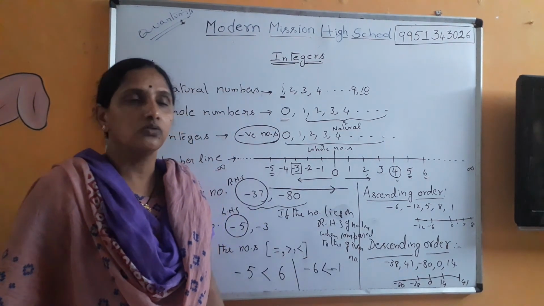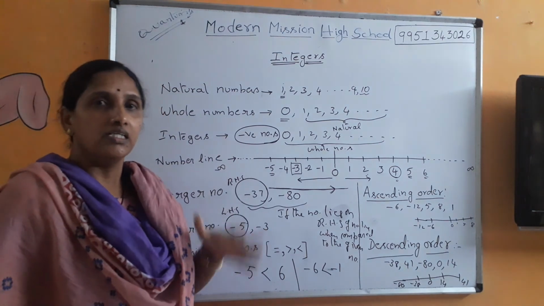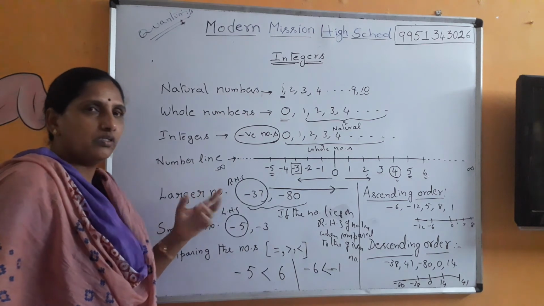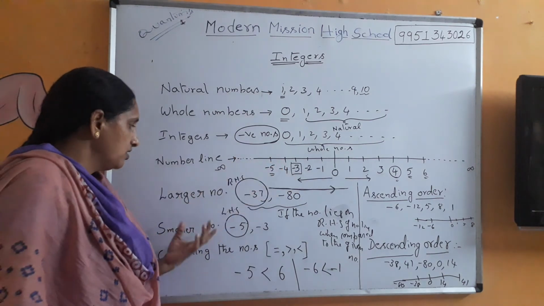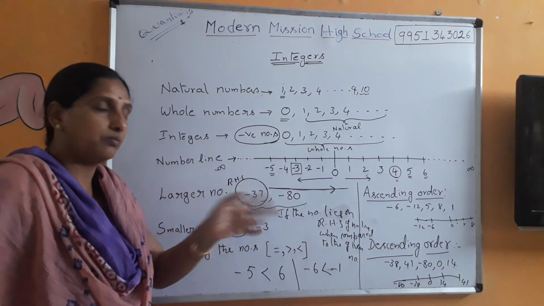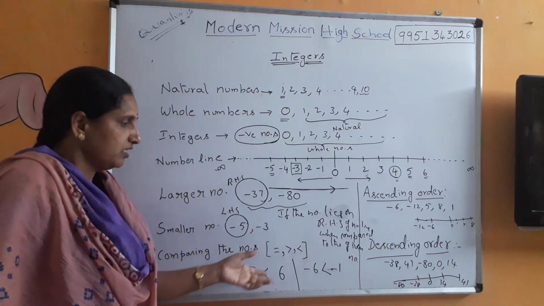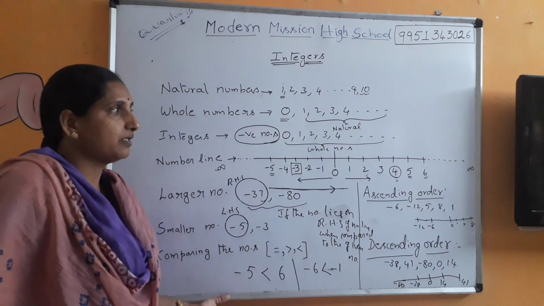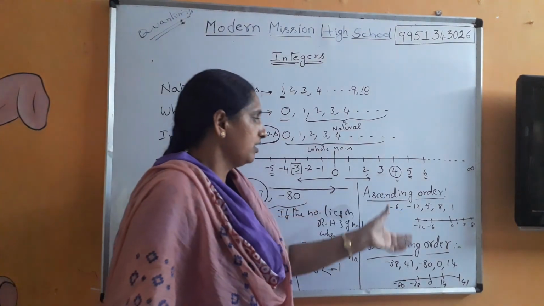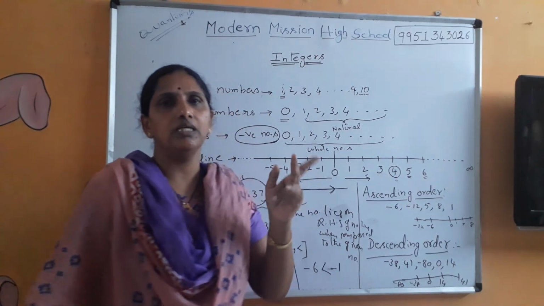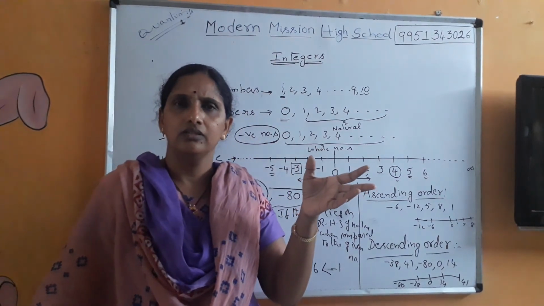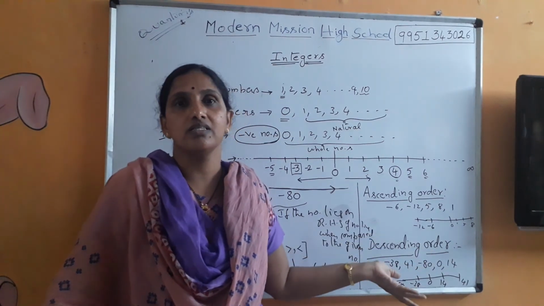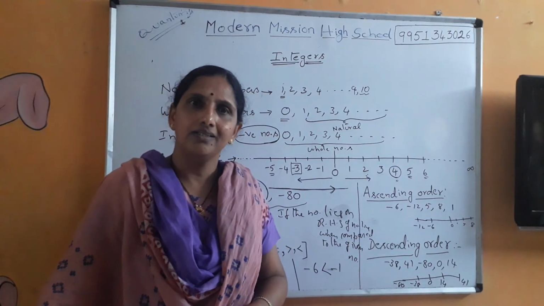Right, children? So your job is take at least two examples of each case. For larger number, take two sets of numbers. Smaller number, take two different sets of numbers. Comparing the numbers, you can take 5 or 6 examples here and then write. And then ascending order and also descending order. Two examples. You take your own numbers. You yourself frame the questions and then solve. That helps you a lot in understanding mathematics. Right? Okay.